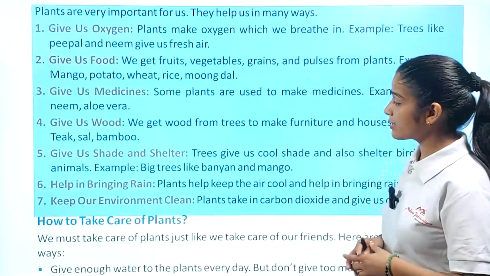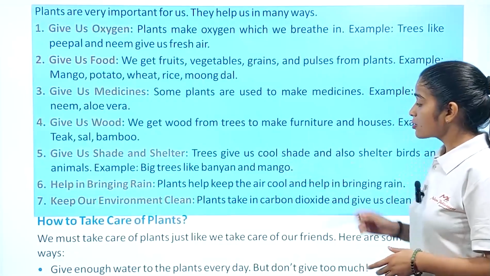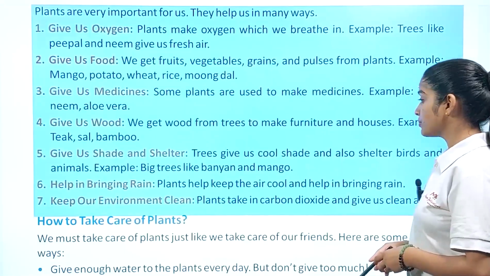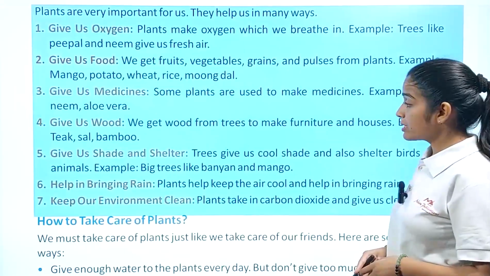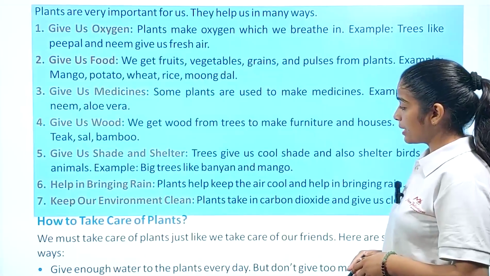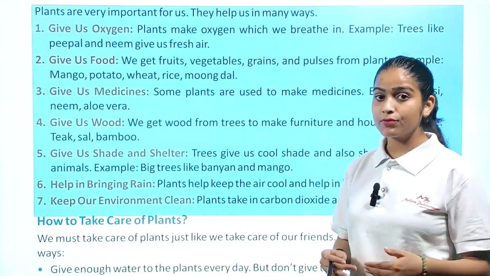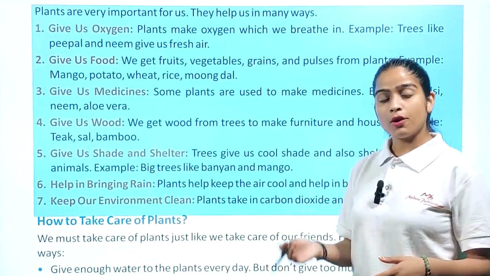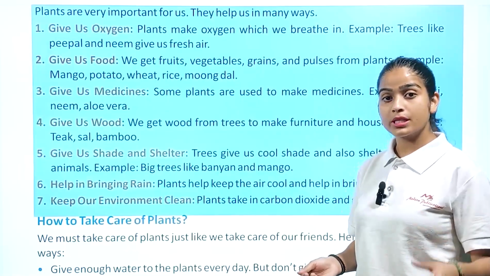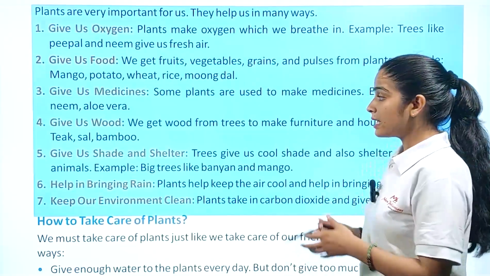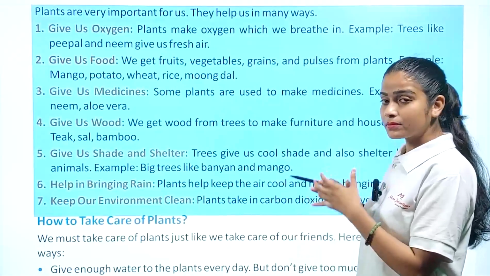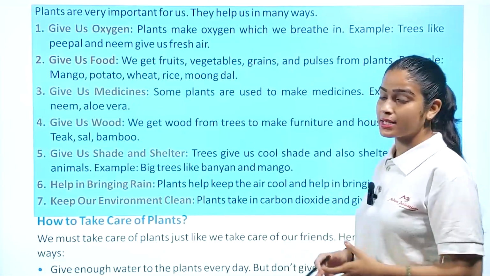Give us shade and shelter. Trees give us cool shade and also shelter birds and animals. Example, big trees like banyan and mango tree. So what we understand here is that we take shade from the trees, but birds and some kinds of animals take plants and big trees as their home.